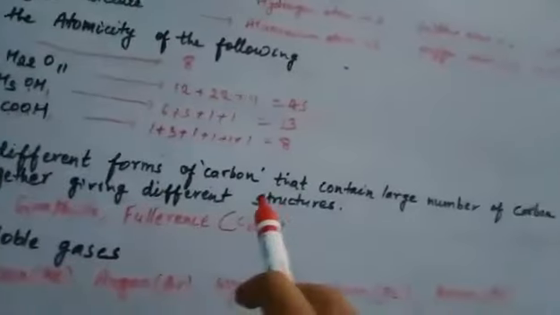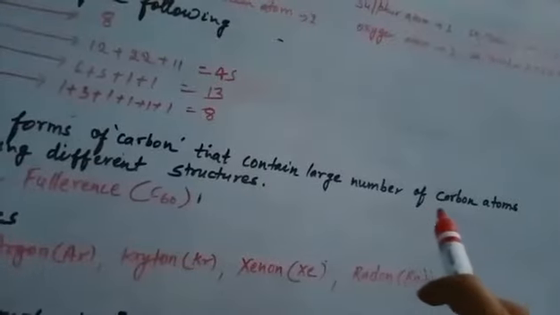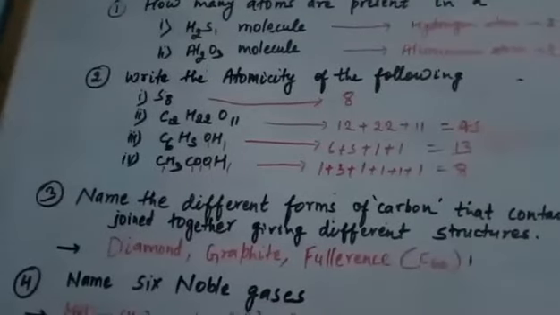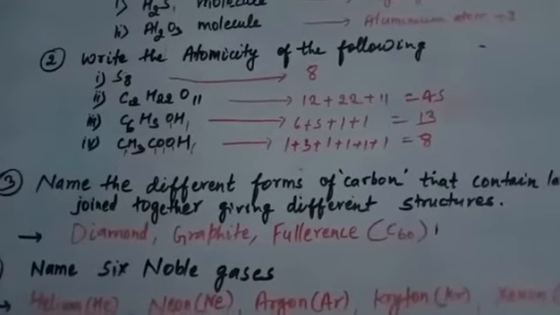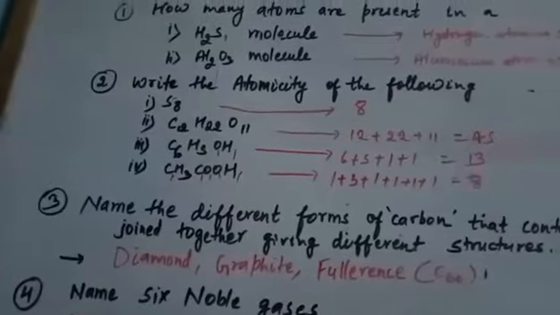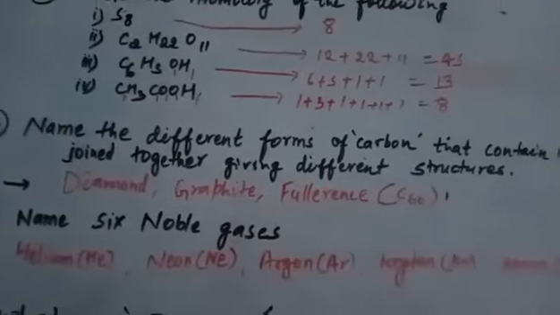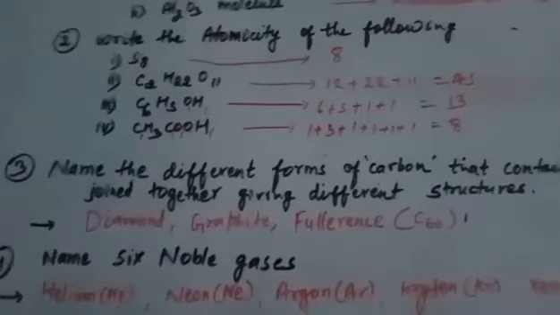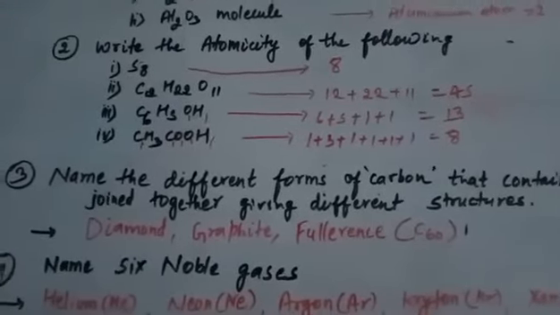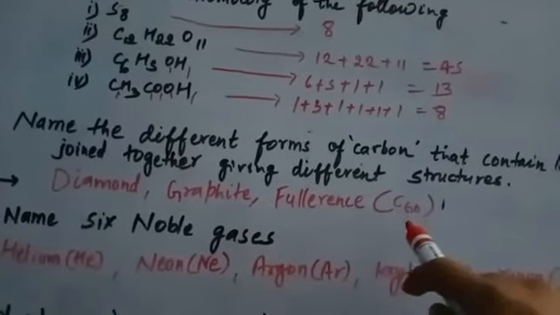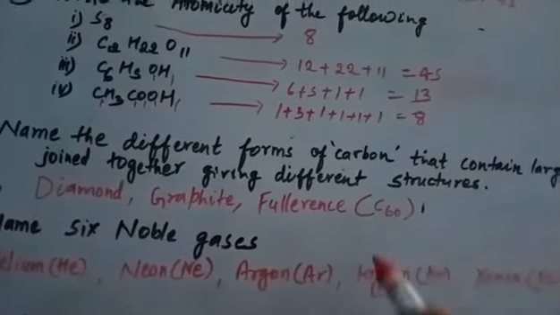Now the next question is: name the different forms of carbon that contain a large number of carbon atoms joined together giving different structures. Okay, so that I also discussed in the video. The structures are diamond, graphite, fullerenes. They are the different structures made by joining a large number of carbon atoms. If you see the fullerene, it is made up of 60 carbon atoms.